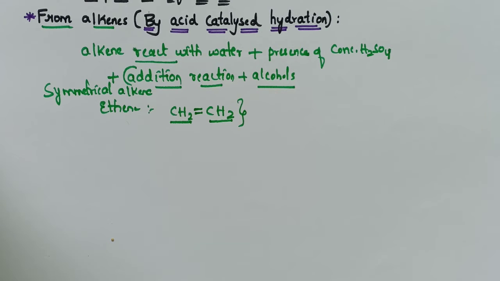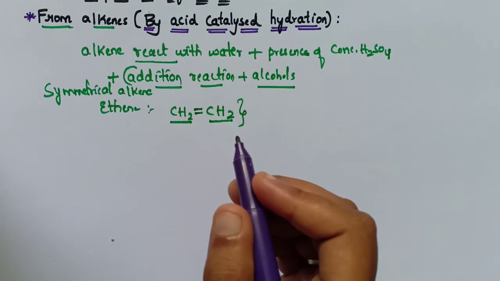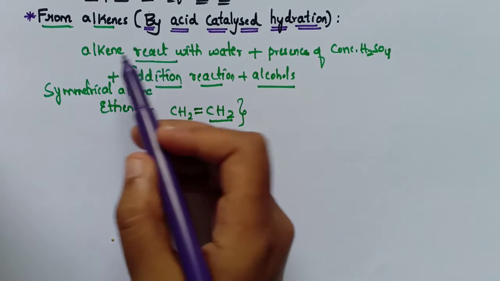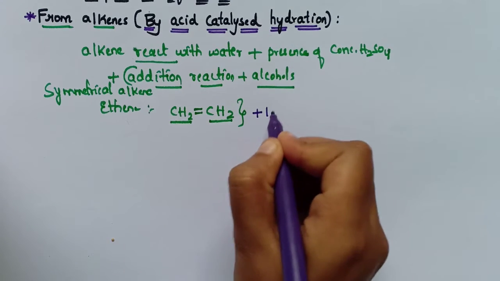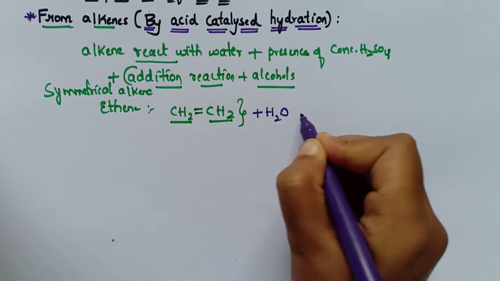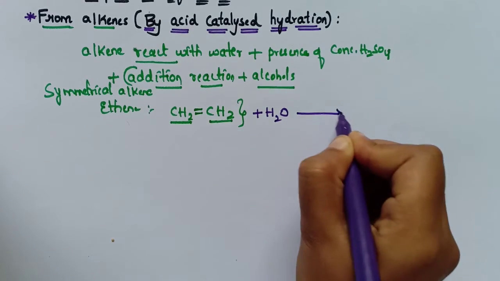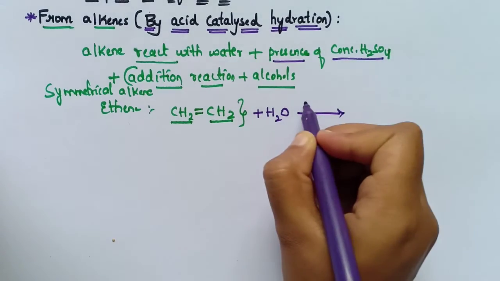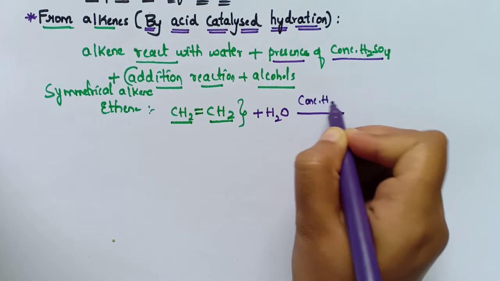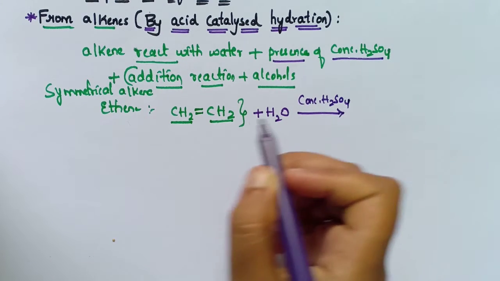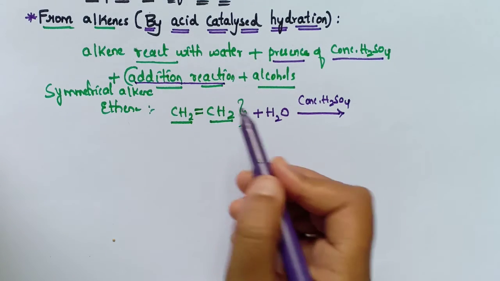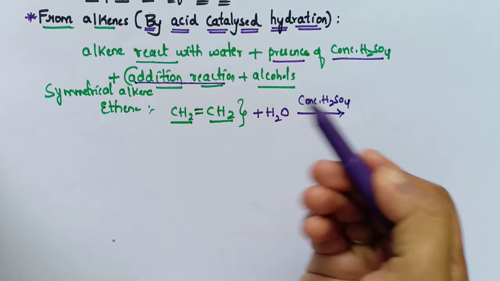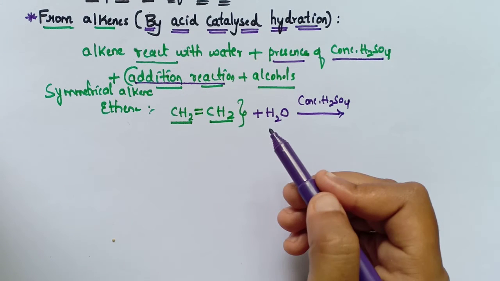Now let's see the reaction for this symmetrical alkene. So we have taken the ethene here. The next step is alkenes react with water. So let's react this alkene with H2O, the water, in the presence of concentrated H2SO4. So here addition reaction takes place. The double bond should be converted into a single bond.